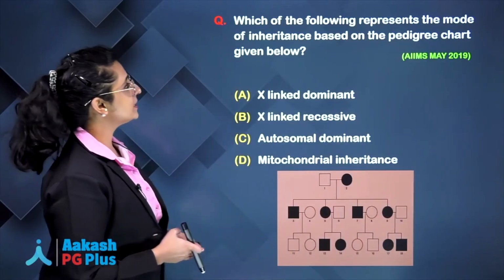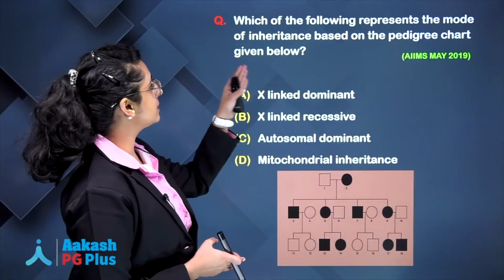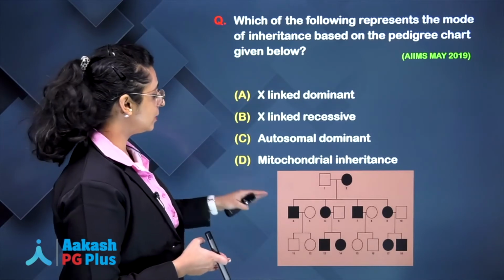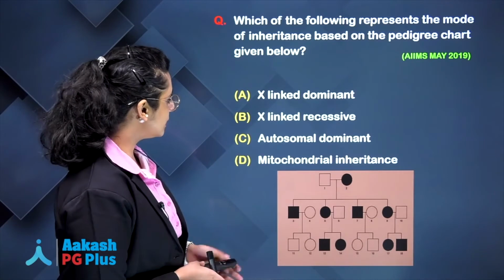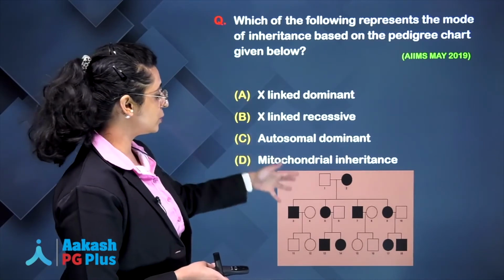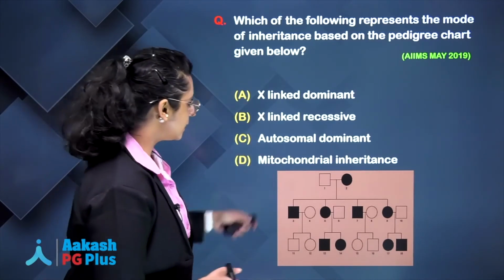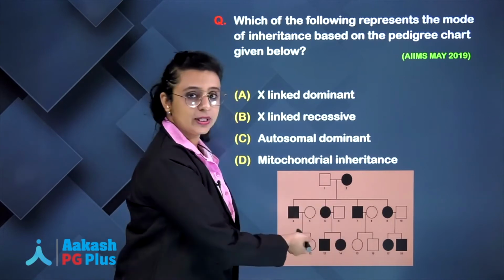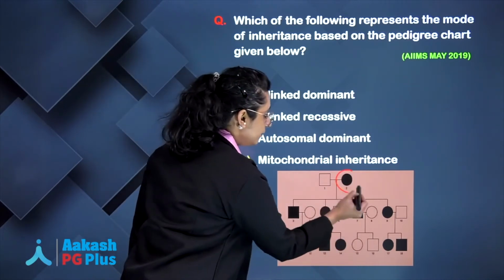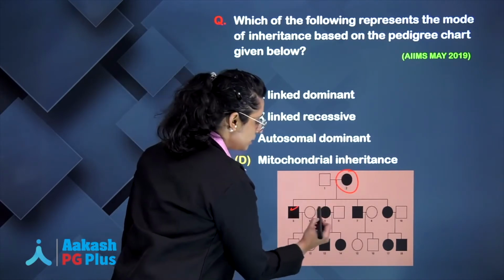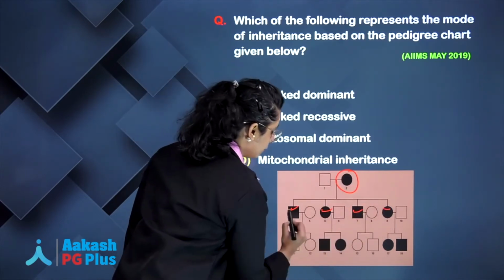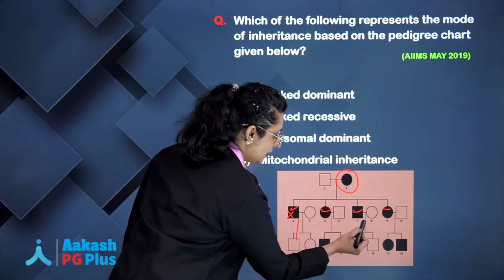Now, the question says which of the following represents the mode of inheritance based on the pedigree chart shown to you. It is an AIIMS question, okay. So, you can see they have just twisted the normal information into a pedigree chart form. You can see that in this entire pedigree chart, only female is able to transmit the disease forward, but never the male, okay, never the male.